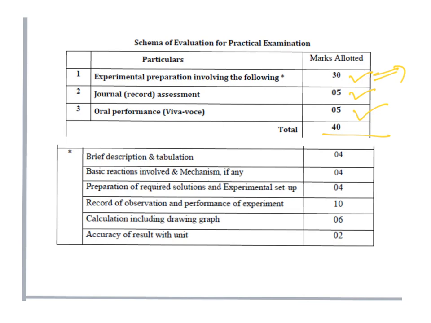Again this 30 is subdivided based on the experiment you are going to perform: tabular column, basic reaction mechanism if any, preparation of standard solution and experimental setup, and record observation, that means how clearly you are writing your observation on the answer sheet, and calculation and graph. For that you are going to get 6 marks. For accuracy of your results with units, you will get 2 marks. So this is the total evaluation of the practical examination.